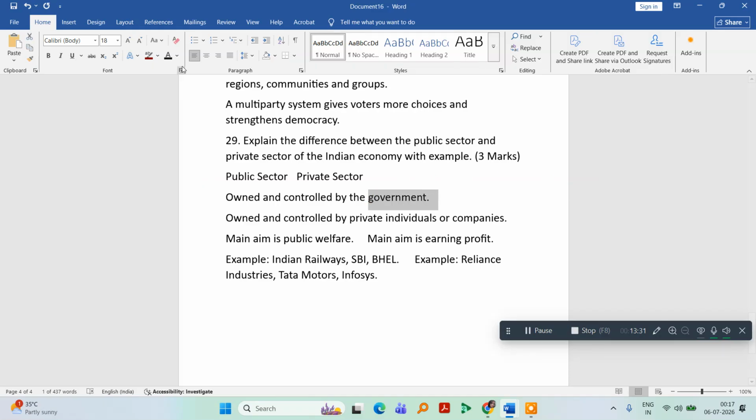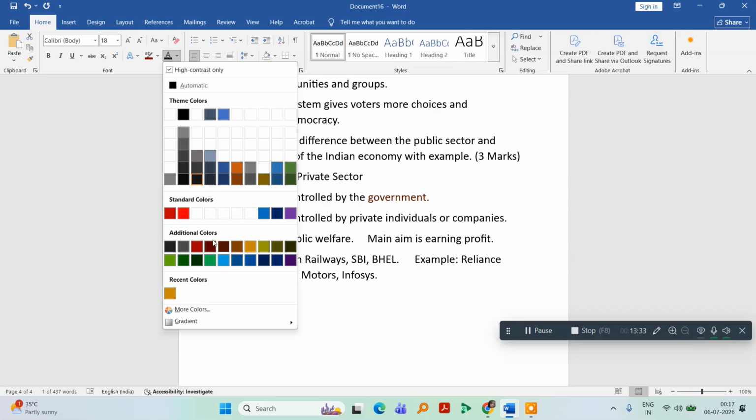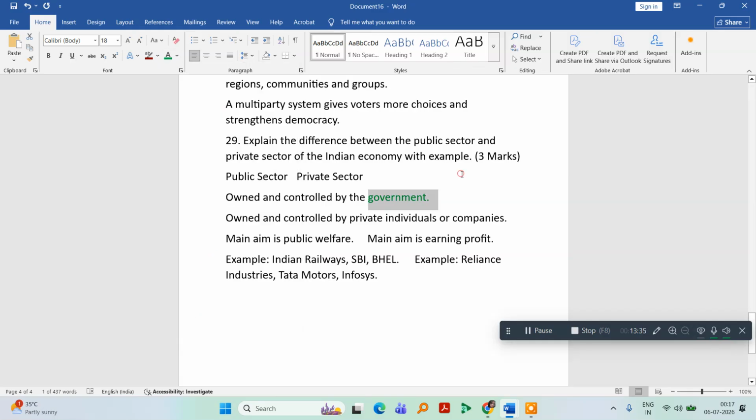Let me just highlight this point very well. And the private sector is controlled and owned by the individuals and companies. If you highlight the points while learning, it will be easy for you to register the key points. Whenever you are learning social science, I request you to highlight or underline the key points. If the key points are registered in your mind, you will be able to write the answers very well and recollect them easily.